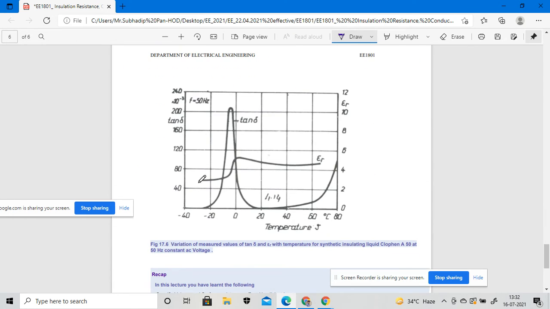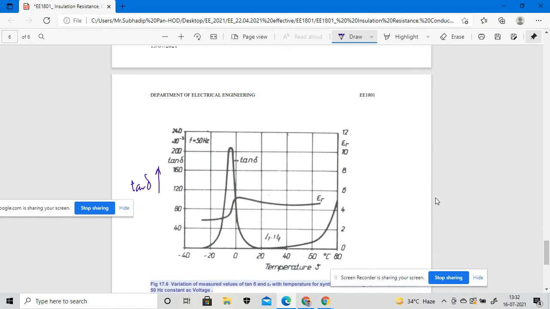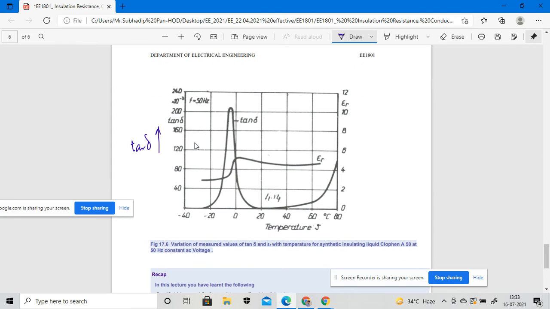Here also some variation will be taken into consideration. On this axis we take tan delta, and on this axis we consider the temperature, right?